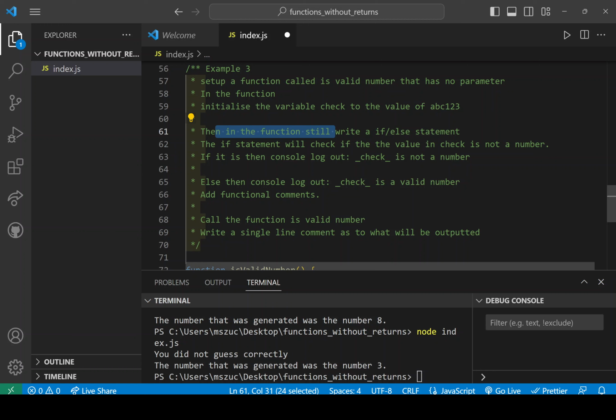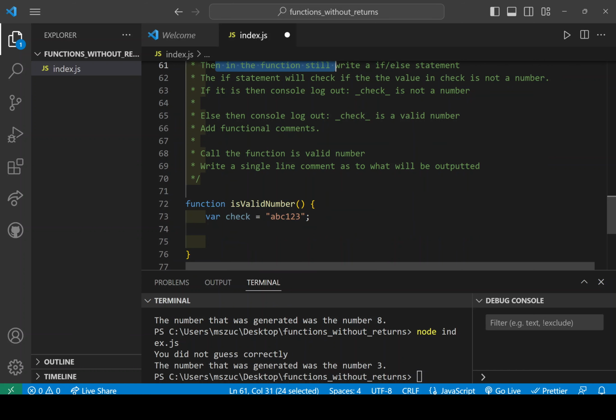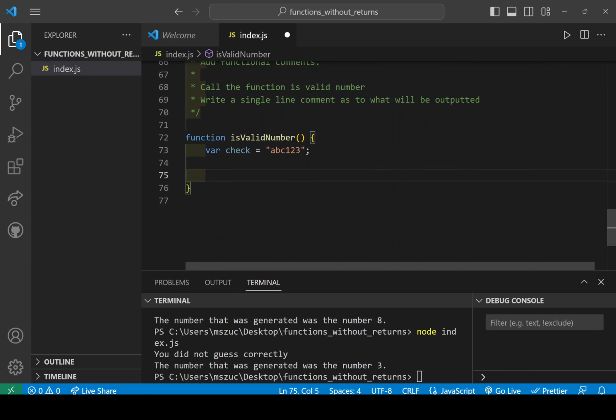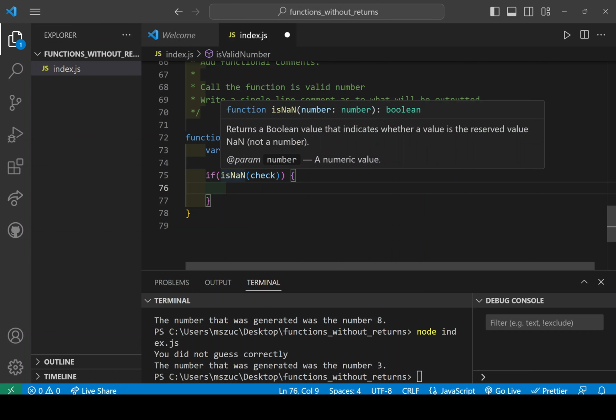And it still says in the function, so then in the function still write an if-else statement. The if statement will check if the value in check is not a number. So we have to make sure to check to see if this is a number or not, and we can use this method here, isNaN, which is basically helping us do the checking for us. It's going to determine whether it's true or false, because isNaN is checking, is this value really a number or not? So it returns a Boolean value that indicates whether a value is the reserved value NaN, not a number.